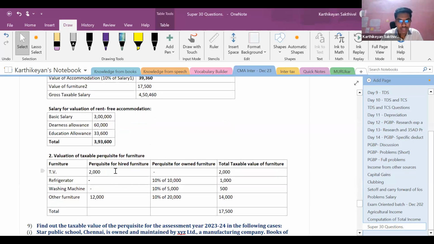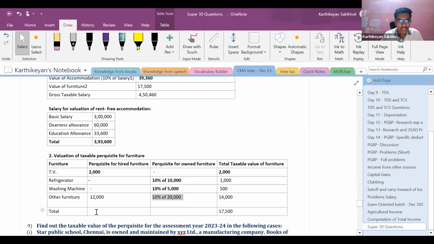As far as value of furniture is concerned, if it is hired, we need to take the higher charges. If it is owned by the employer, we need to take 10% of the cost. That's it. So TV, it is hired, 2,000 is the higher value. That is to be taken as taxable value. Refrigerator, 10,000 into 10%, 1,000 is to be taken as the taxable value. 5,000 into 10% for washing machine is to be taken as taxable value.